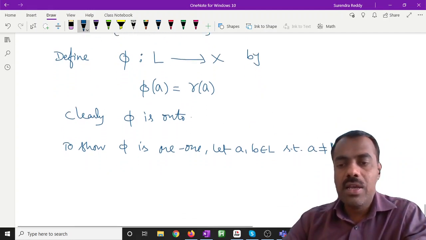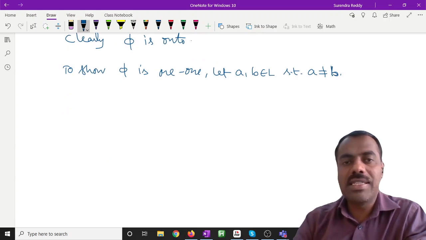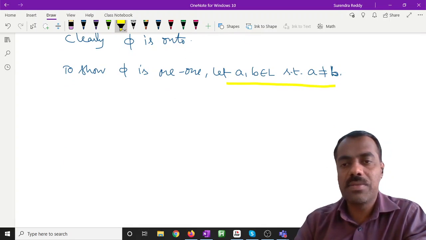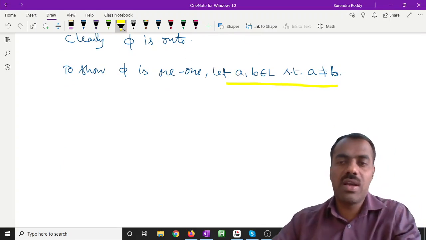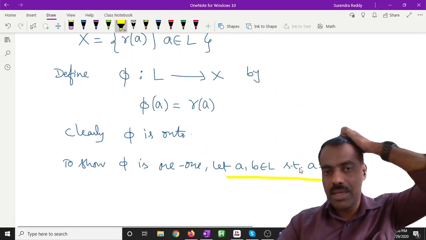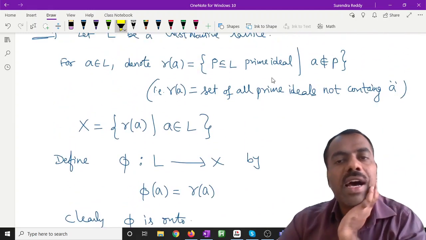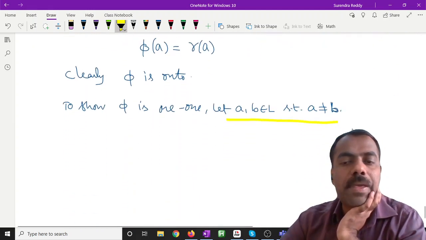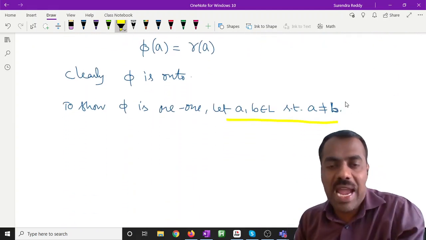Now how can we proceed? Can somebody tell how we can go through it? Using this, what will be our next step? Because R of A is the set of prime ideals not containing A. So from this point, how will we get some prime ideal?